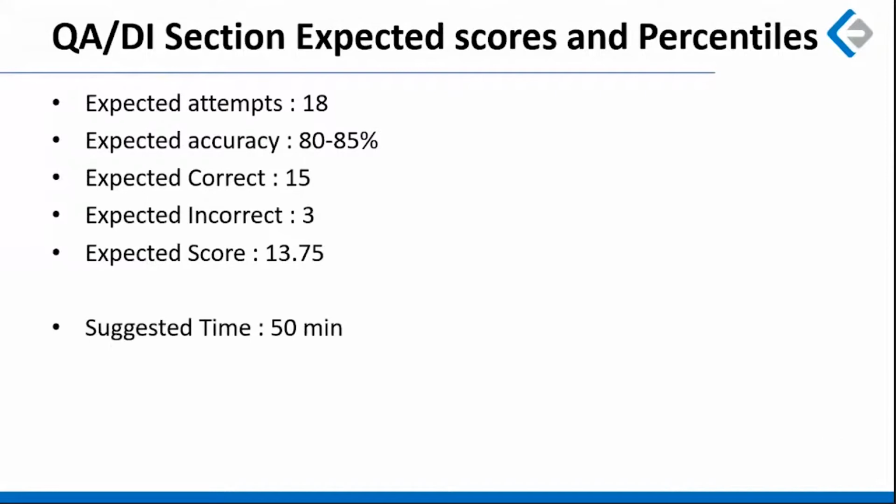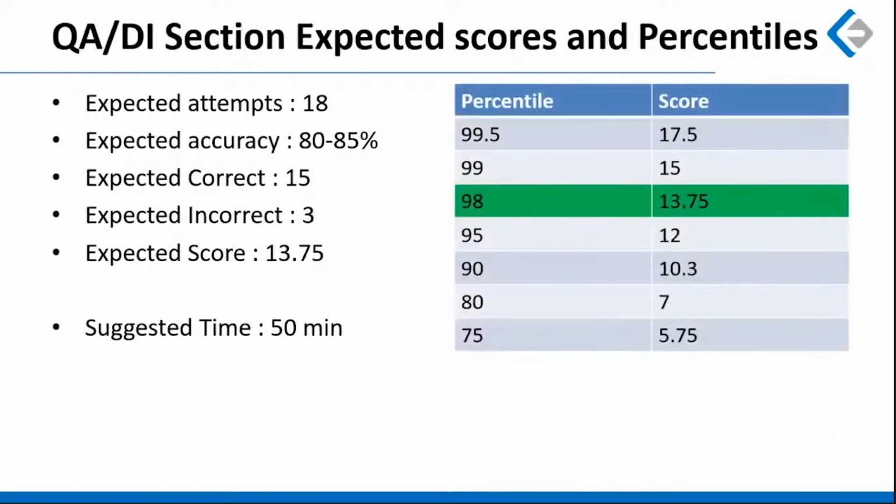So, obviously, the suggested time here again is around 50 minutes. So that doesn't have any sectional time limit, but we have to be disciplined in terms of the number of minutes that we spend on a particular section. So my suggestion here is you spend around 45 to 50 minutes and get these many attempts. This is how the overall picture looks. As discussed, 13.75 is our 98th percentile.